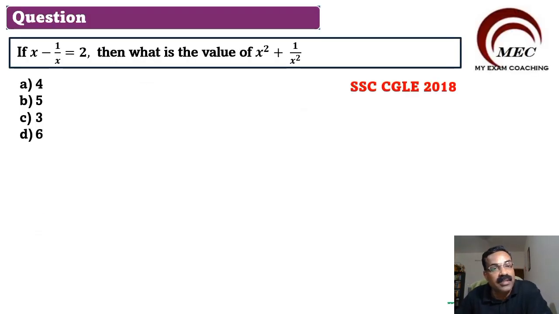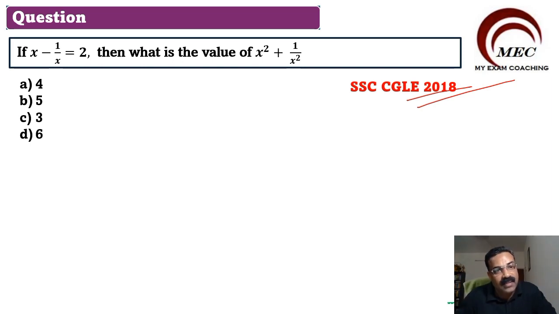And here is your next question. This question is selected from SSC CGLE 2018. Here you will see that x minus 1 by x is equal to 2. Then find the value of x square plus 1 by x square.